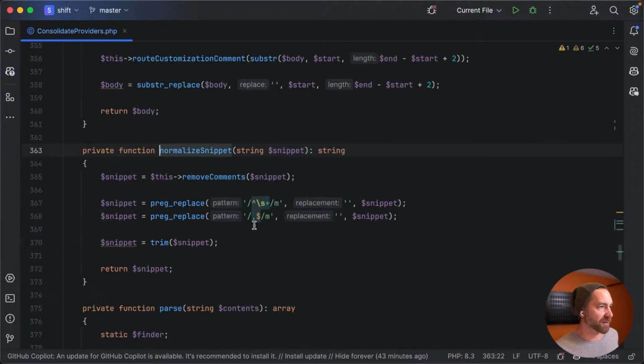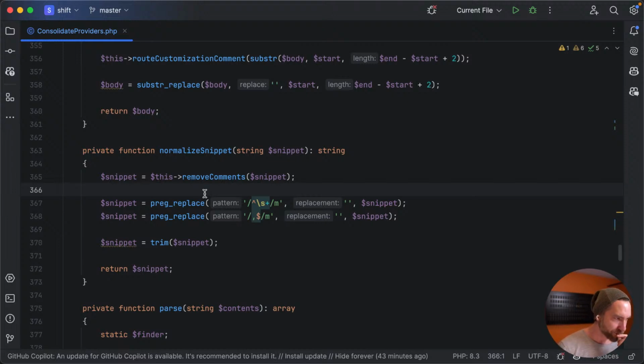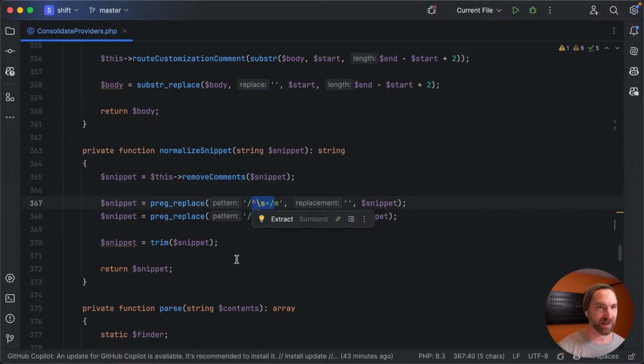What does normalize snippet do? This is kind of funky. Oh, I see. So we actually don't need to worry about the content. What normalize snippet does is you can consider it like an internal code styler. It removes leading whitespace, and in this case, trailing commas.